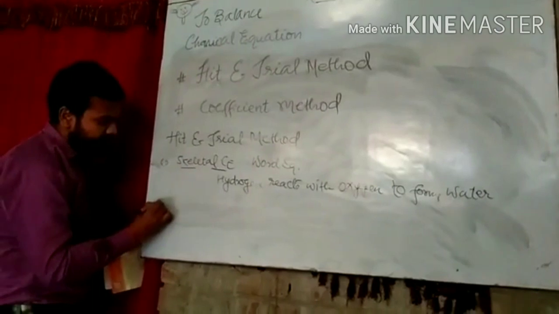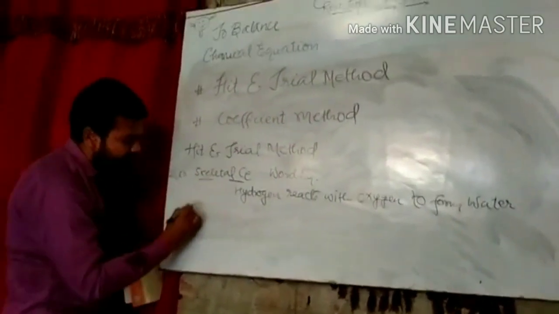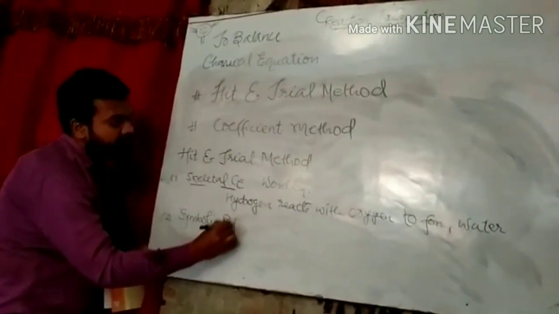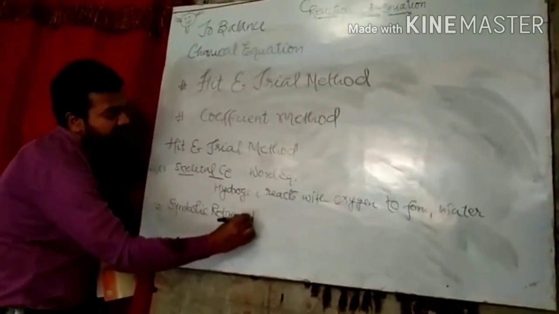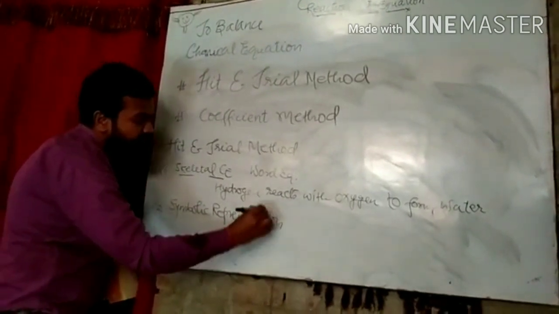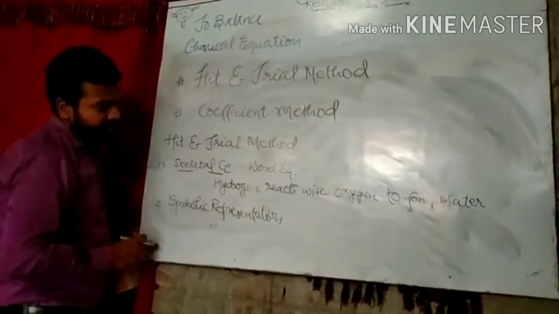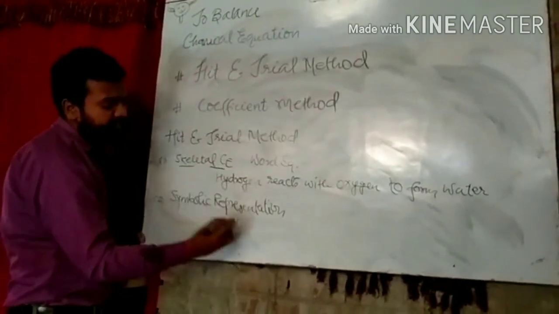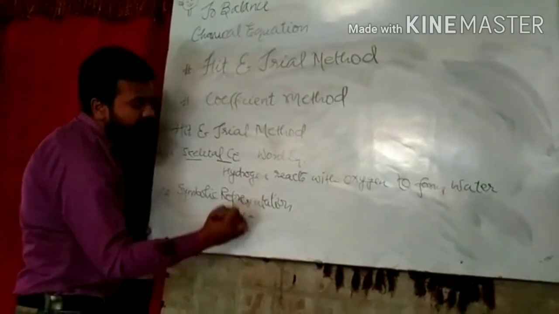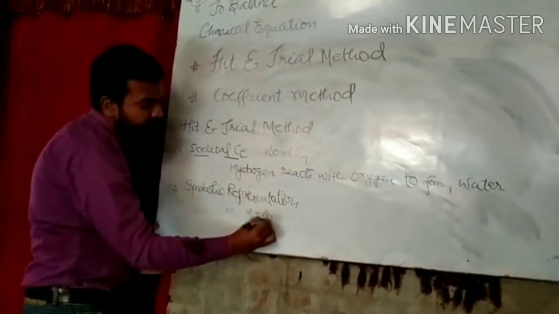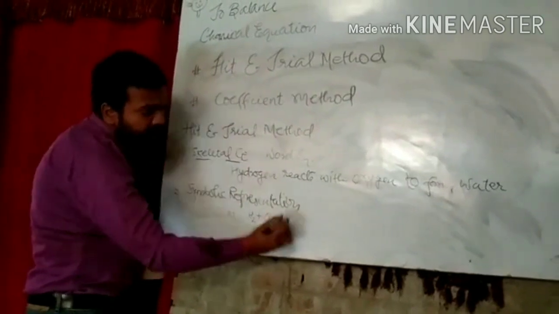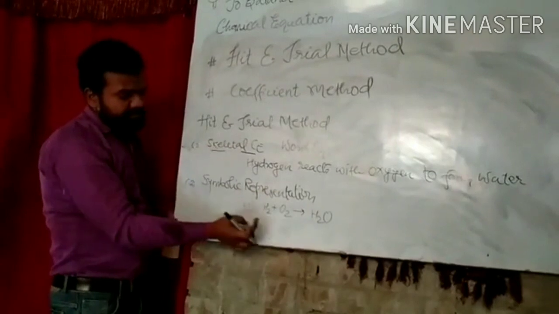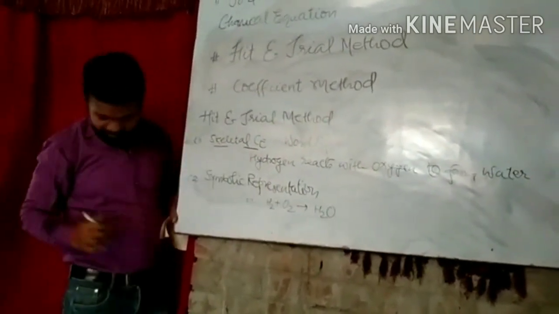Second one is symbolic representation, that is, the chemical equation we have to write in a mathematical way. The symbol of hydrogen is H, but hydrogen exists as a diatomic molecule, and oxygen also is diatomic, reacting to form water. That is the symbolic representation.